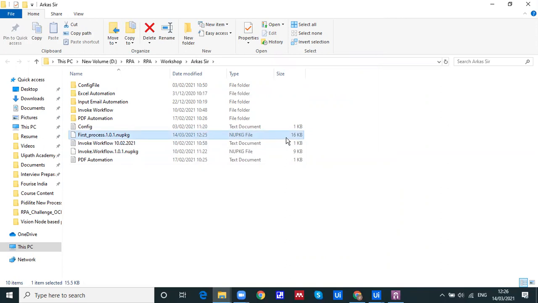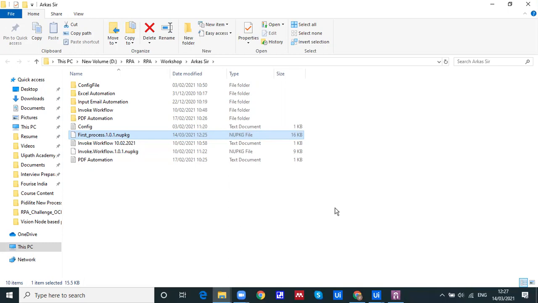And in real time, if you see how this is going to work: suppose as a developer I have developed the code. At the end, I'm not going to send the code to the business. I'm going to send a NuGet package to them, or I will install the NuGet package on their orchestrator, and I will assign the machine to that orchestrator. Let's say the ABC machine is there, from the business. I will assign that particular NuGet package to that machine.